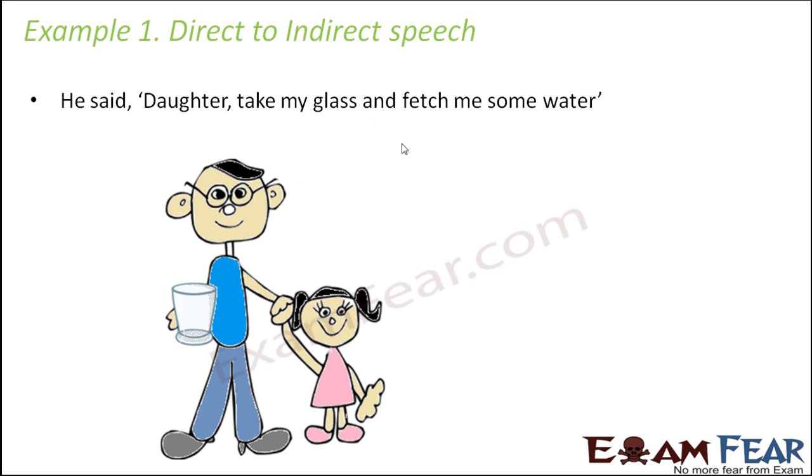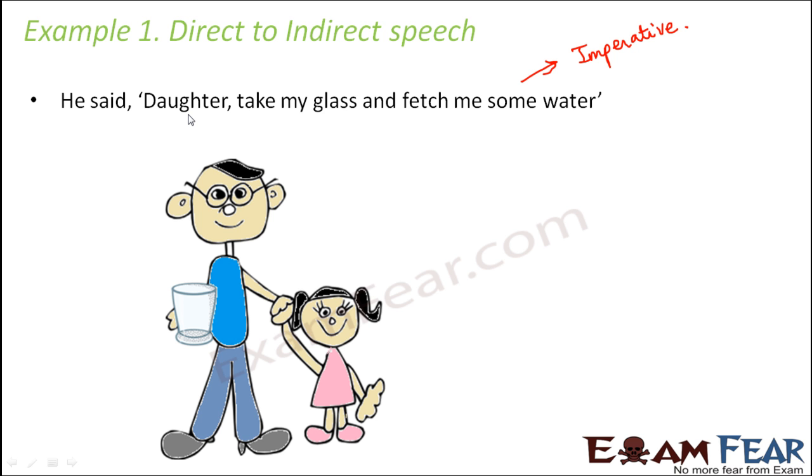Now when you write it in indirect speech, before that, tell me what kind of sentence this is. Here the man is ordering his daughter, so this is an example of an imperative sentence. What reporting verbs would you use?